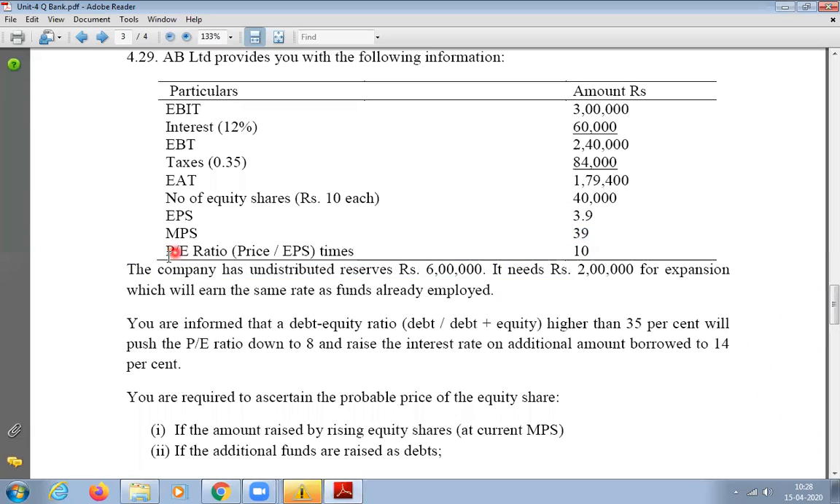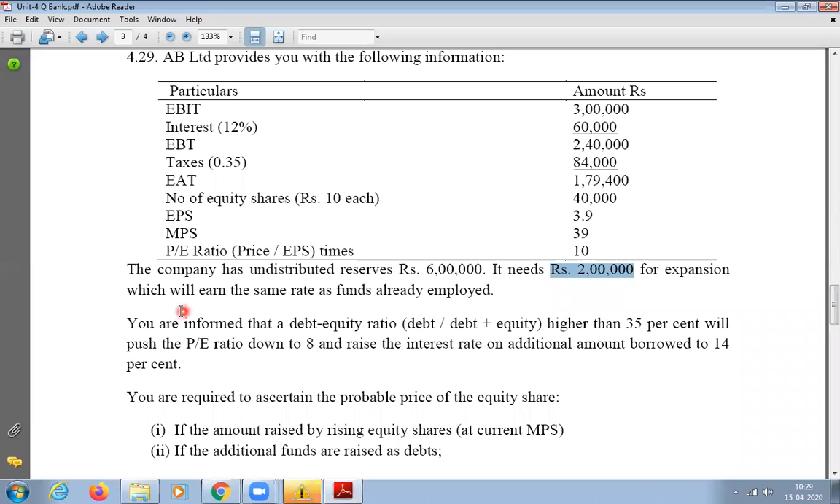The company has undistributed reserves of 6 lakhs. That means this is the general reserve they have. It needs 2 lakhs for expansion, which will earn the same rate as funds already employed. That means they'll get the same rate of return as on the funds already employed. And this is the target for us. What is the target? We need to raise 2 lakhs for the expansion of the company.